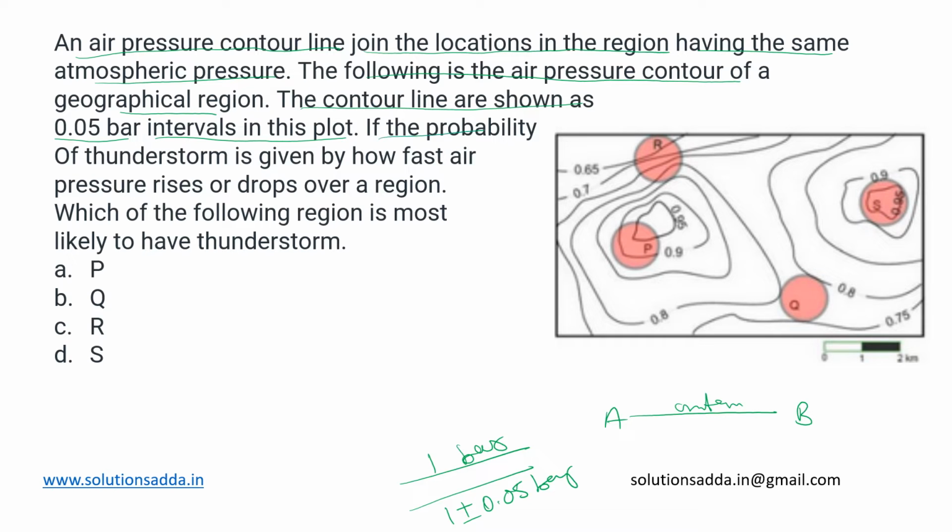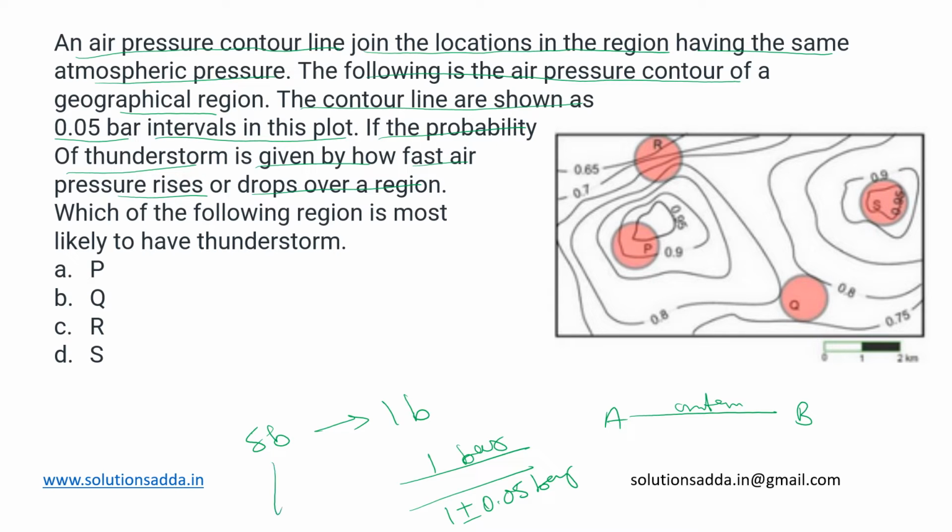Now they are saying the probability of a thunderstorm is given by how fast air pressure rises or drops over a region. We are not concerned with whether the air pressure is very high or very low, only with whether it changes rapidly, like going suddenly from 5 bar to 1 bar.